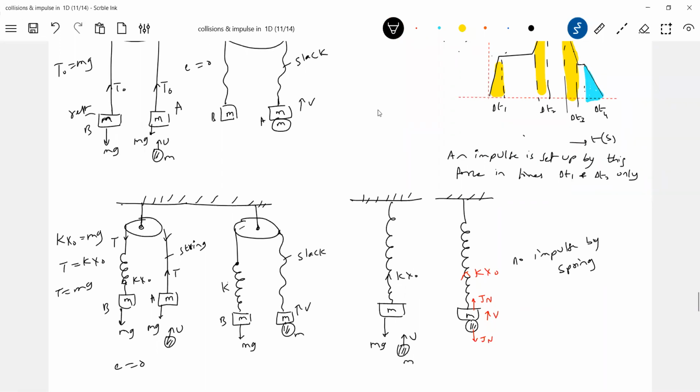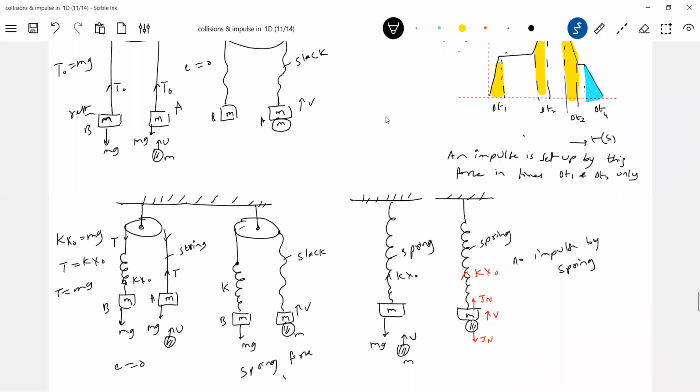I think sudden change in spring force is not possible, but that depends on the situation. Here it is not possible, here it is possible. No, the spring energy itself will vanish.